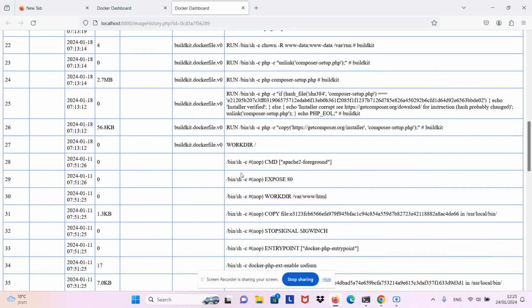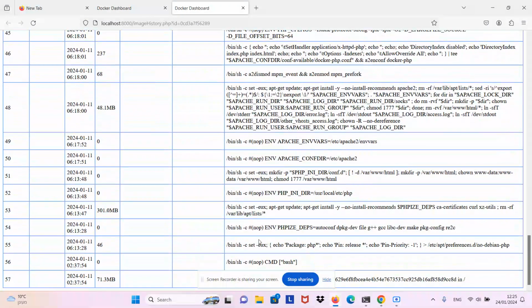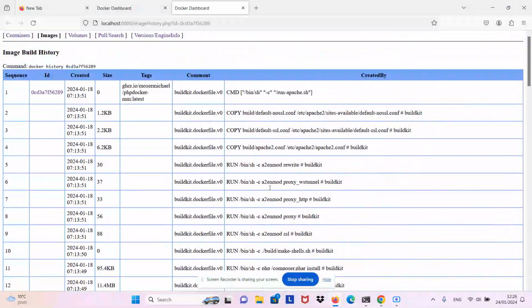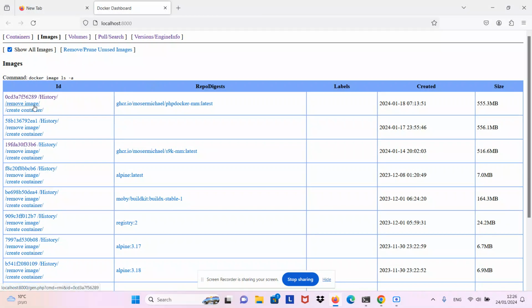So the layered file system of a container has the reverse order of precedence, meaning that a file added by a later command is taking precedence over files added by an earlier command. It's a kind of onion file system. This was some trivia, Docker trivia.